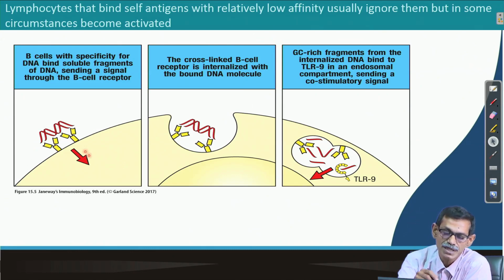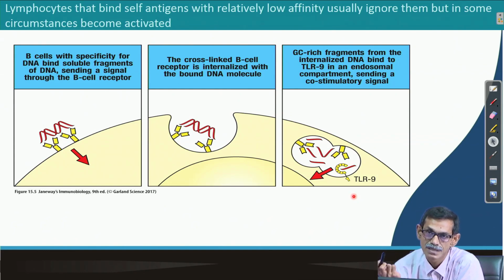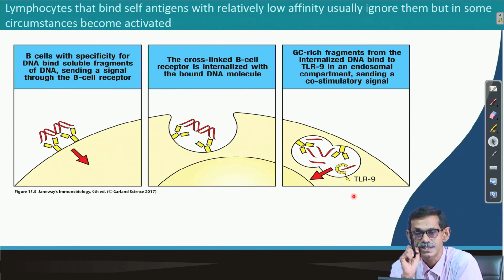So, DNA sometimes gets endocytosed by this receptor mediated endocytosis, which interacts with TLR9 and can be activated, again by a co-stimulatory signal. Normally it does not happen, but if it happens, then disease can also happen.